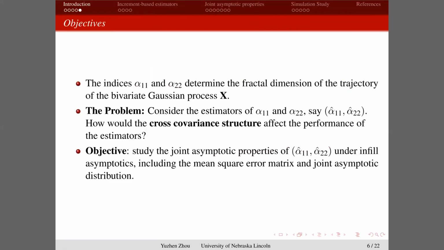So here's the setup. We consider the estimators of the smoothness parameters alpha 11 and alpha 22. We want to know how the cross covariance structure would affect the performance of the estimators. To this end, we study the joint asymptotic properties under infill asymptotics. Infill asymptotics means we consider data observations in a fixed interval. When the sample size increases, that means we have more observations in the fixed interval.